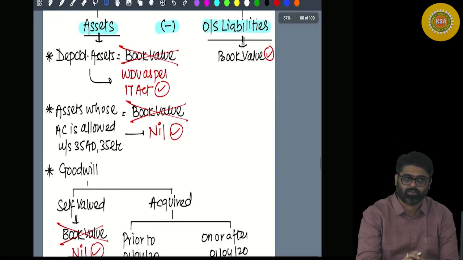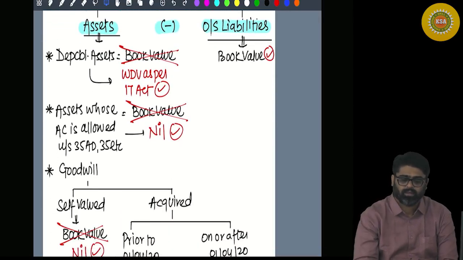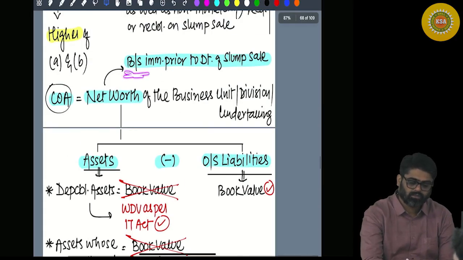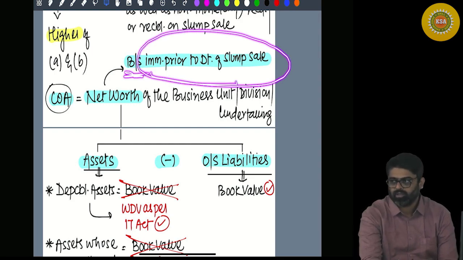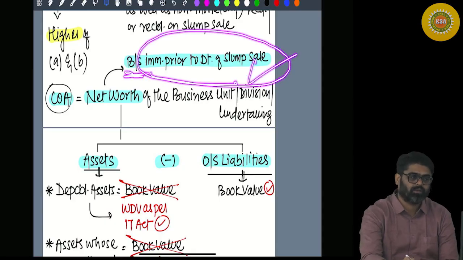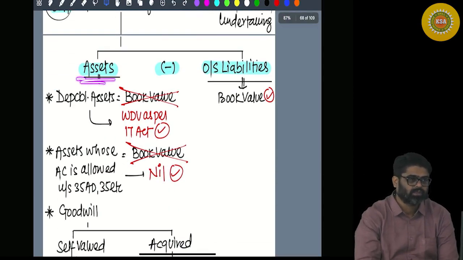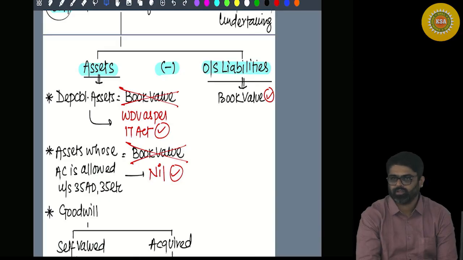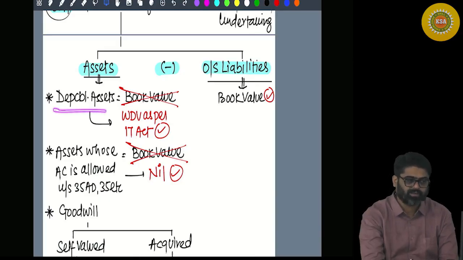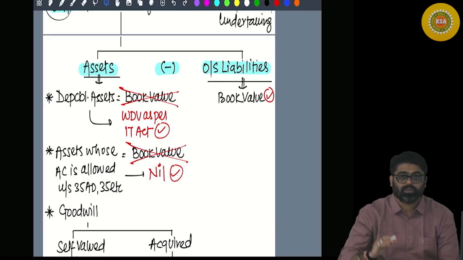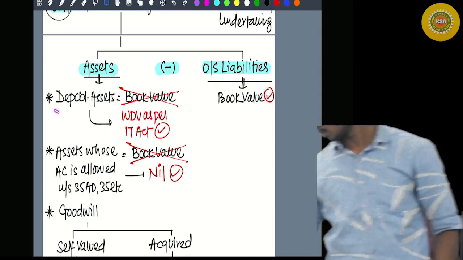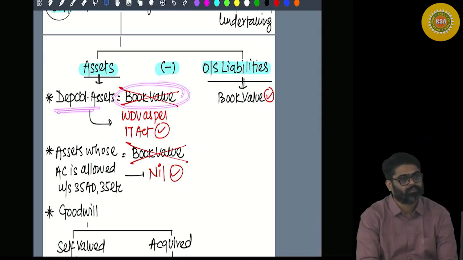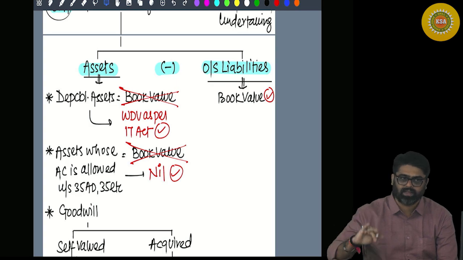You will take assets from the balance sheet, and you will reduce the outside liabilities. Now, the balance sheet as on the date which is immediately preceding the slump sale. Yes or no? So the balance sheet immediately preceding the slump sale you will take. From that balance sheet you will take assets. Now in that balance sheet, what assets can you see? You can see different types of assets. Some depreciable assets will be there. So the value of those assets in the balance sheet is known as book value. So for depreciable assets, ignore the book value. The value appearing in the balance sheet will be taken or will not be taken?